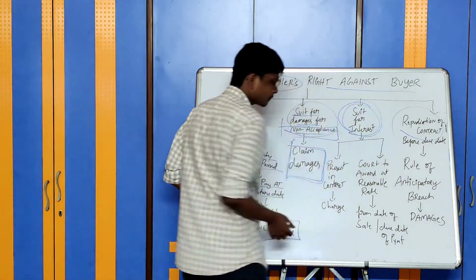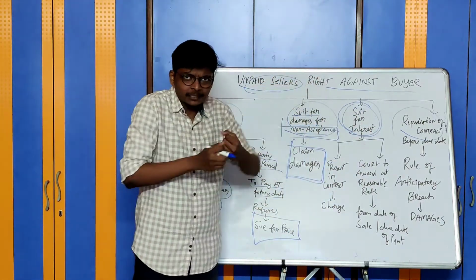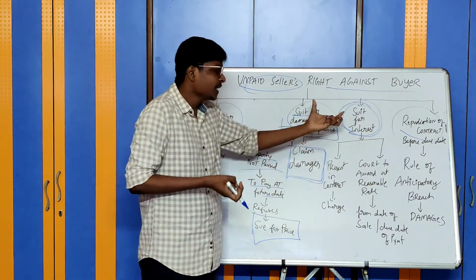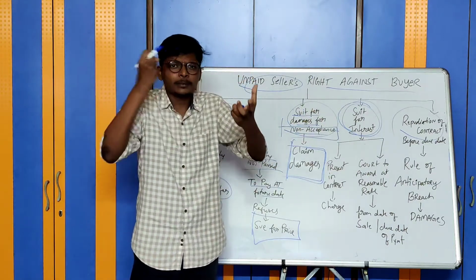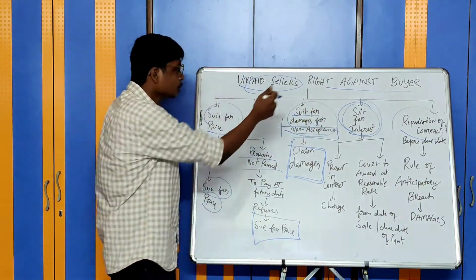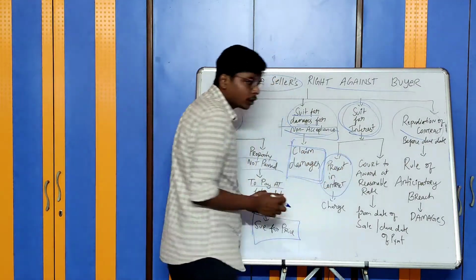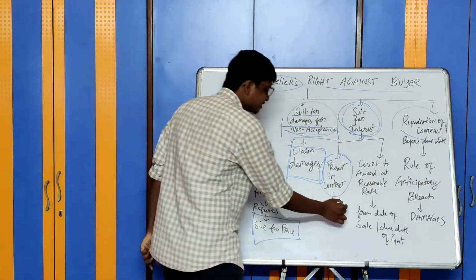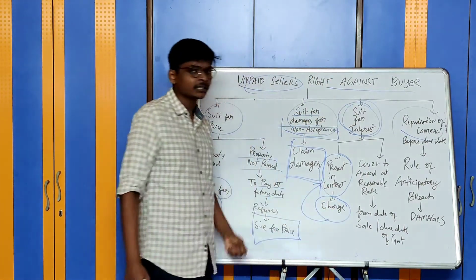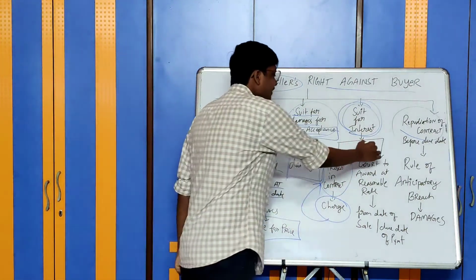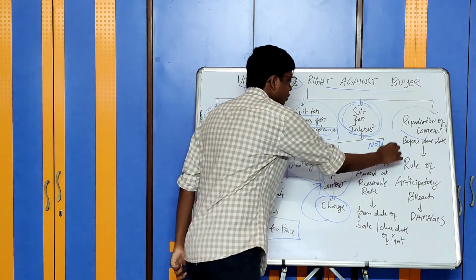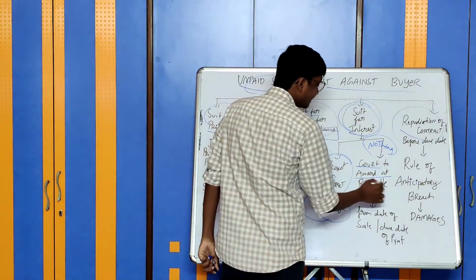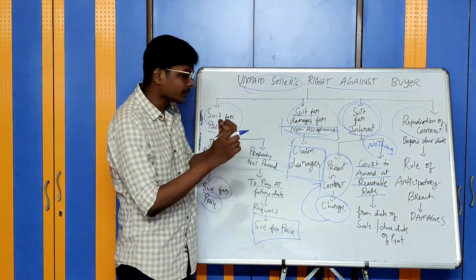Suit for interest. Now, the buyer is paying late. Buyer is making the amount payment late. So, I have interest loss. Why do I have interest loss? If I had deposited this money in the bank, I would have earned some interest. That interest is lost by me. So, if the interest clause, the rate of interest, the terms are present in the contract of sale itself, then you can charge interest based on what is mentioned in the contract. However, if nothing is mentioned in the contract, then you can file a case in the court and the court will award interest at a reasonable rate.